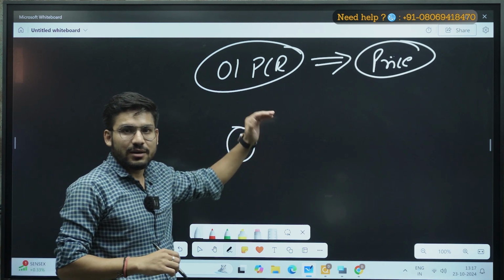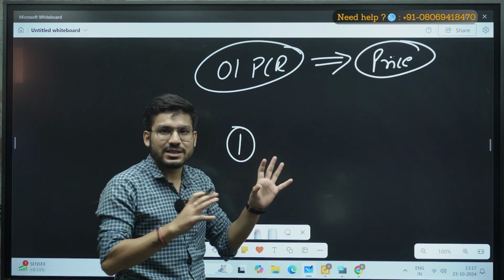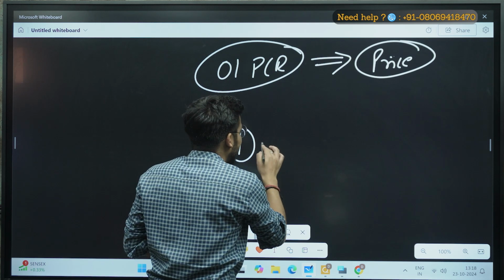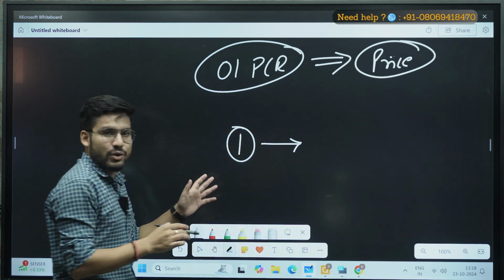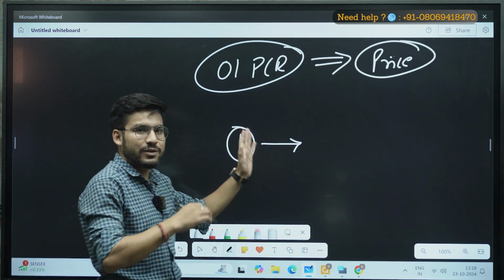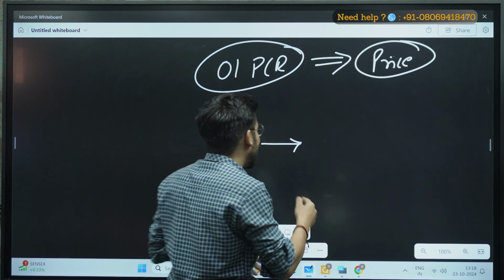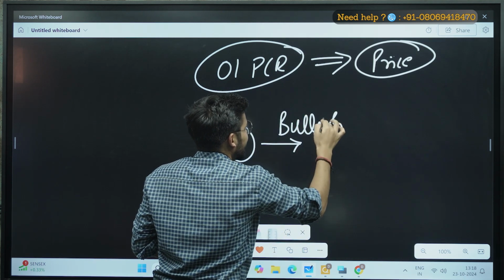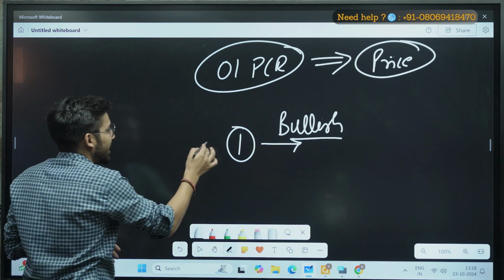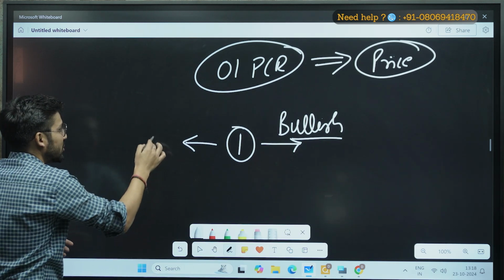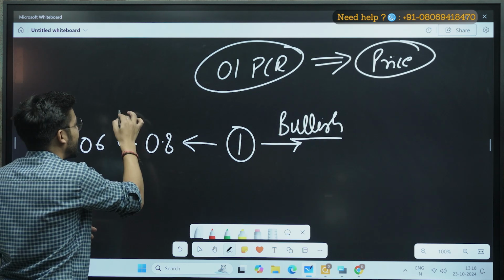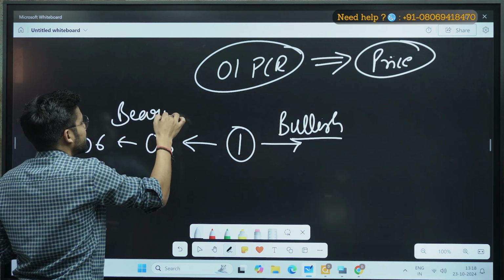At any point of time, if my OI PCR is 1, it means the market is neutral, right? The call sellers and the put sellers are in equal position. If the number increases from 1, for example 1.5, 1.6, at that time we will see the market is bullish in sentiments. And similarly, if it decreases from 1, for example 0.8, or 0.6, at that time we can say the market is bearish in sentiments.